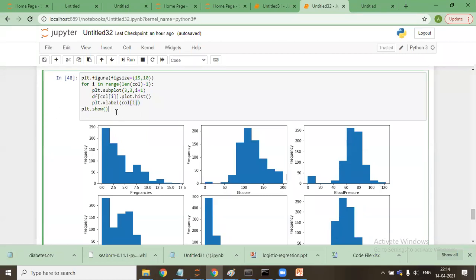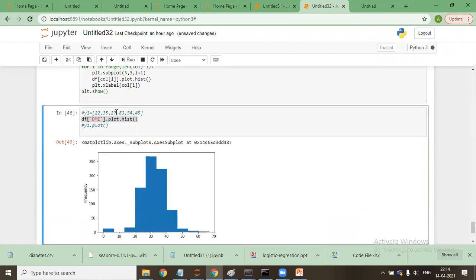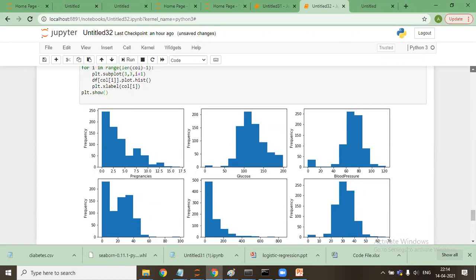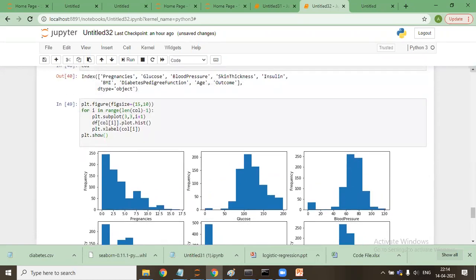Sir, can you please explain it once again? I have one doubt also. What you have written here is len col minus 1. So it means that the last column, the outcome, is excluded. That means it will display till age. Yeah, you're right. But sir, if we write range, the last is always excluded, so the output should be till diabetes pedigree function.